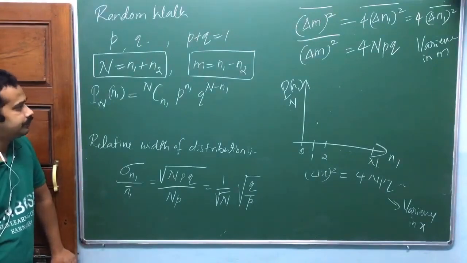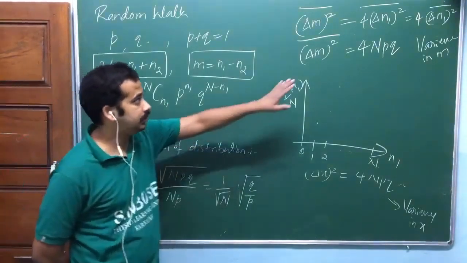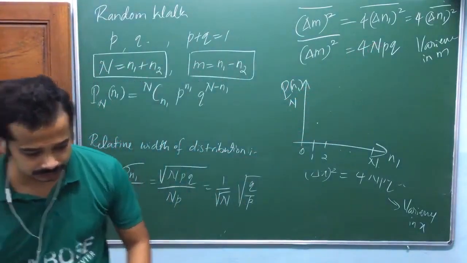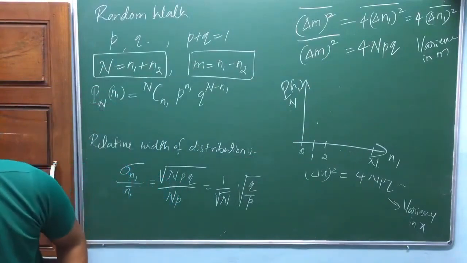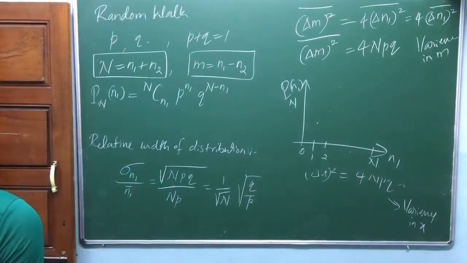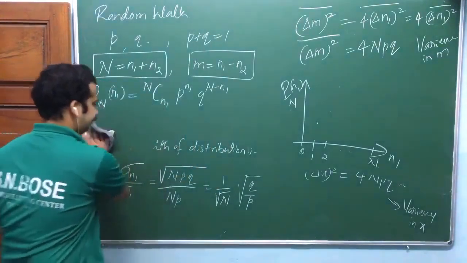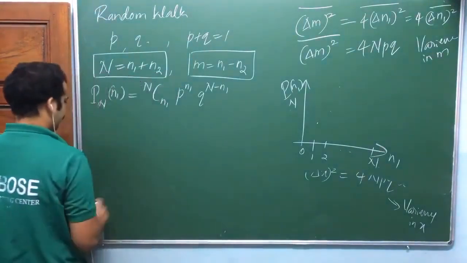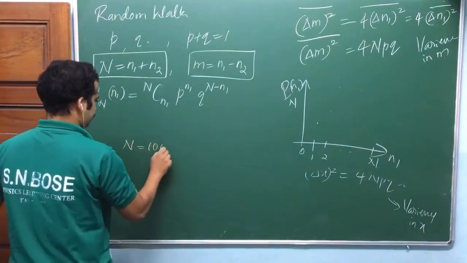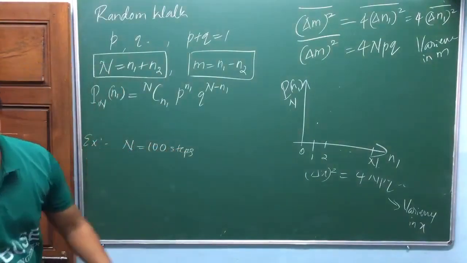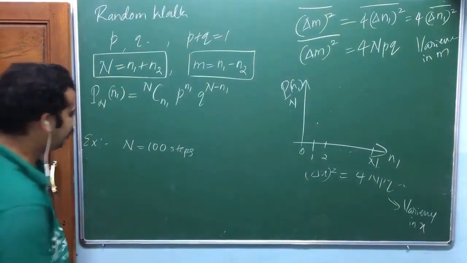Do all of these mathematics again because these are required, okay? There are questions on this one, okay? Can you quickly take one question, a small question here? Very simple. Consider n equal to 100 steps, okay? Example, n equal to 100 steps. P equal to Q equal to half.